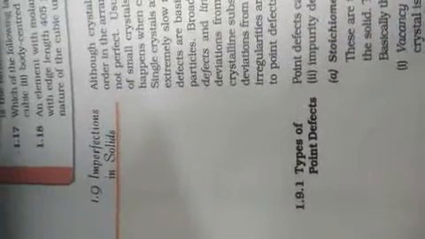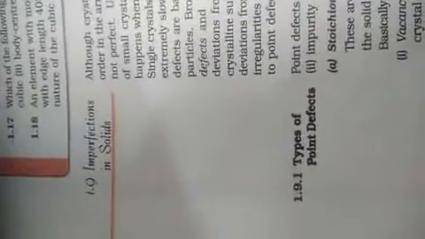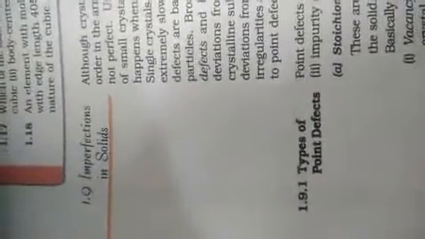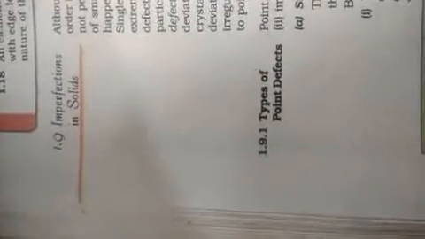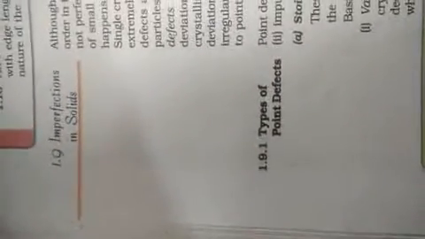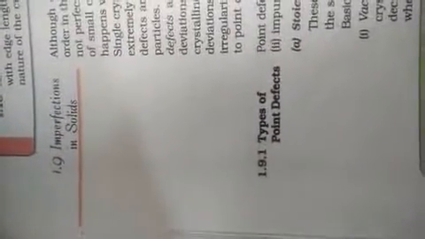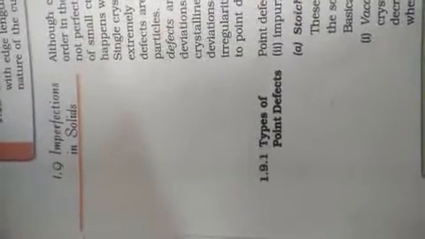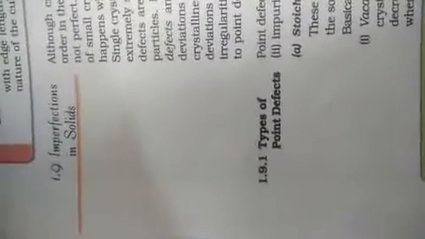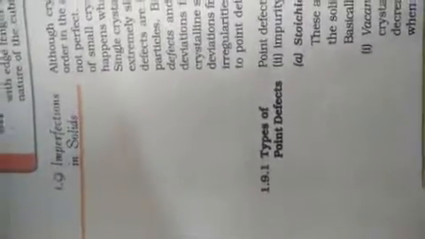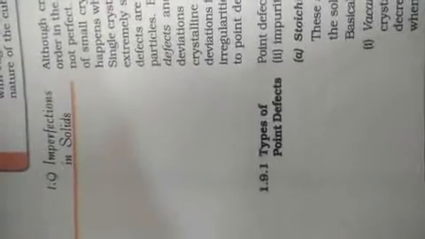Now in this video we will talk about imperfections in solids. This is heading number 1.9 from chapter number 1, Solid State. What is the meaning of imperfections? When anything is not perfect, when anything has some deficiencies or something wrong which is not letting it be a perfect substance, then that is called imperfection.